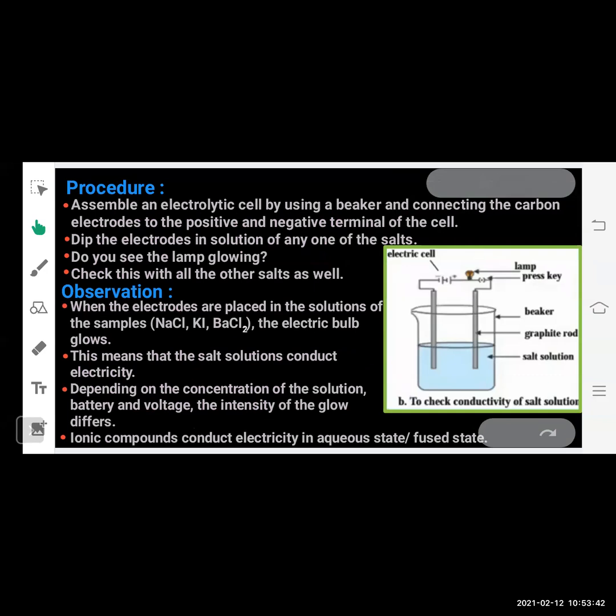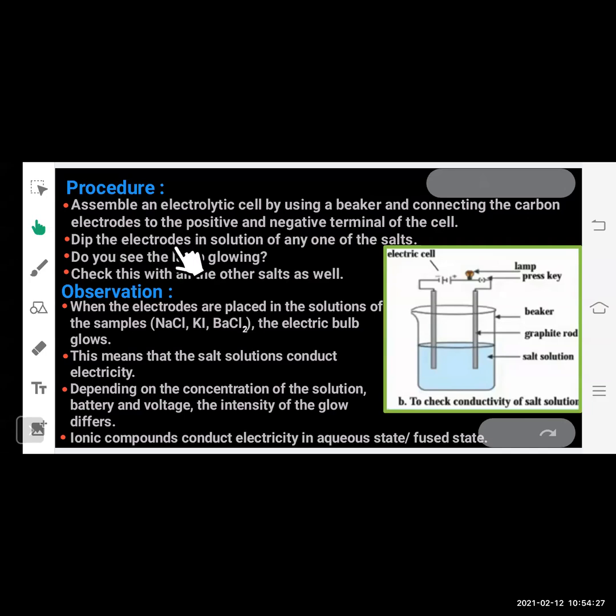In the second activity, what we have to do is assemble an electrolytic cell by using a beaker and connecting the carbon electrodes to the positive and negative terminals of the cell. You can see the picture here. This is the beaker. Inside the beaker, the salt solution is kept, and these are the electrodes. One is the positive electrode and the other is the negative electrode, and both are connected to an electrical cell in order to provide electricity. A bulb is connected here, and there is a plug key which is used to switch the electrical supply in the circuit on or off. Okay, so this is the electrical setup.